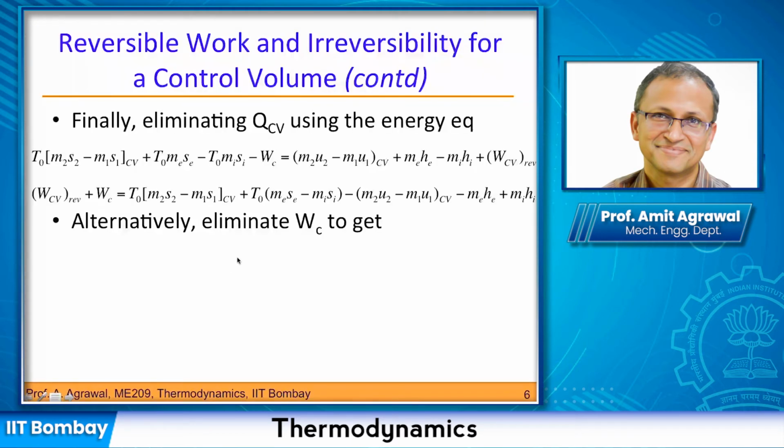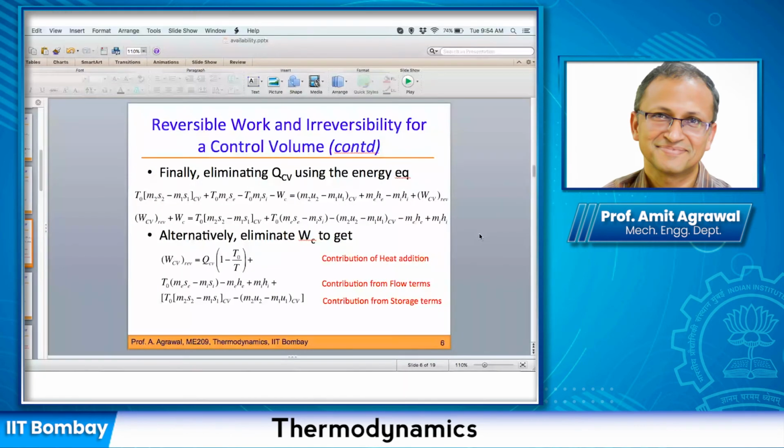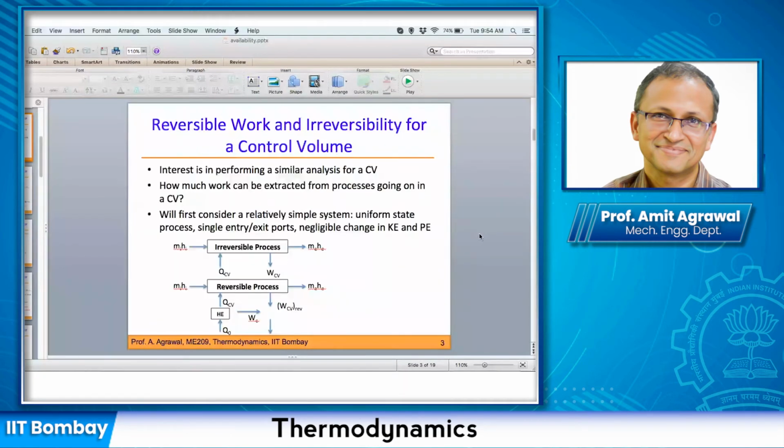So you can get this work done as this term here, or if you were to eliminate WC and retain QCV, then this is what you would get as the expression. Let me just pause and see if there are any questions regarding what we are doing or how we are doing it. Of course, you can go back and check the algebra. I'm quite sure that there is no mistake, but if there is, do let me know and I will correct that. Is the idea clear and how we are proceeding clear?